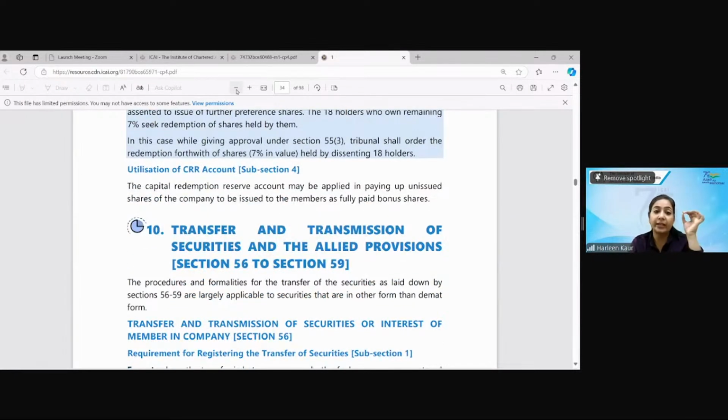And when are we creating CRR? Suppose there is a company that has redeemed the preference shares out of the proceeds of a fresh issue or out of the profits. So CRR is created when the company is redeeming the preference shares out of the fresh issue. True or false?